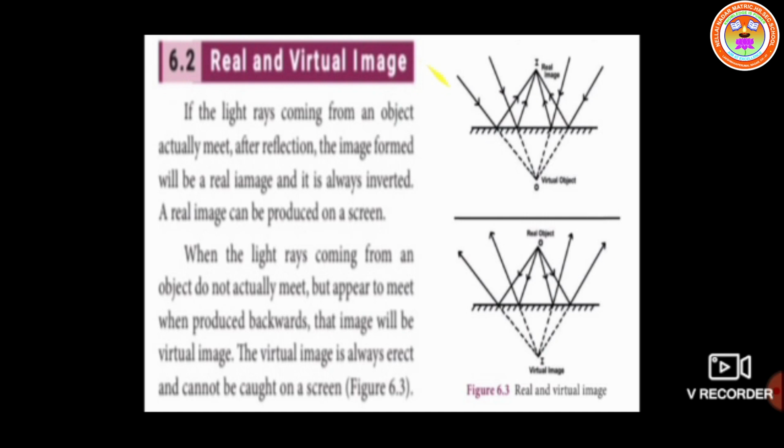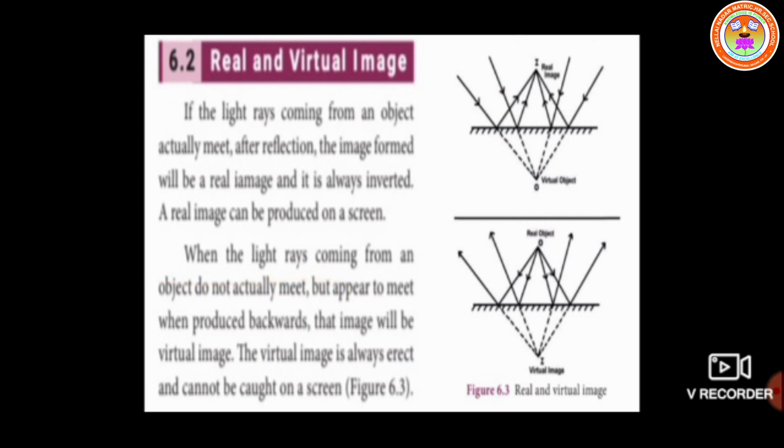Okay students, the light comes from the object and is incident on the reflecting surface, then it is reflected, then meets at a point to produce an image. That image is an inverted image. That image is called a real image.